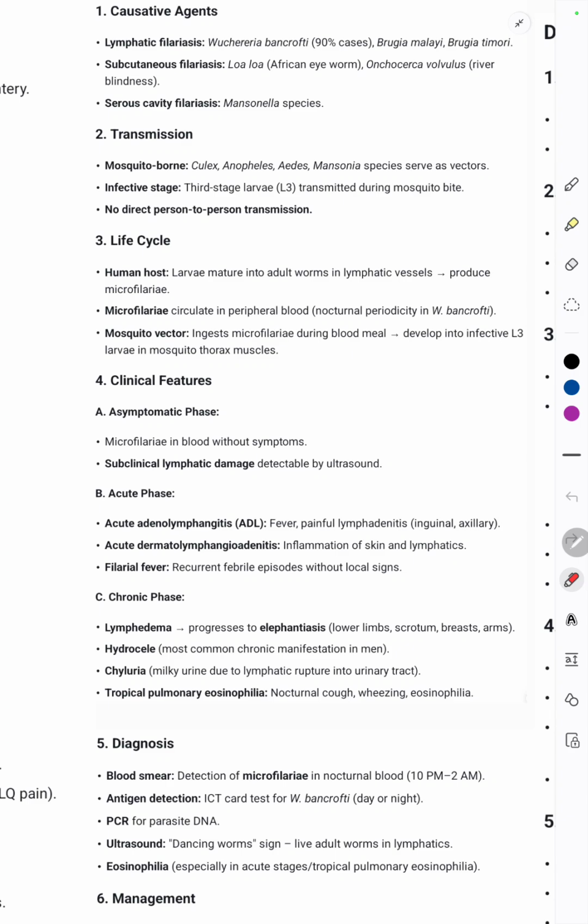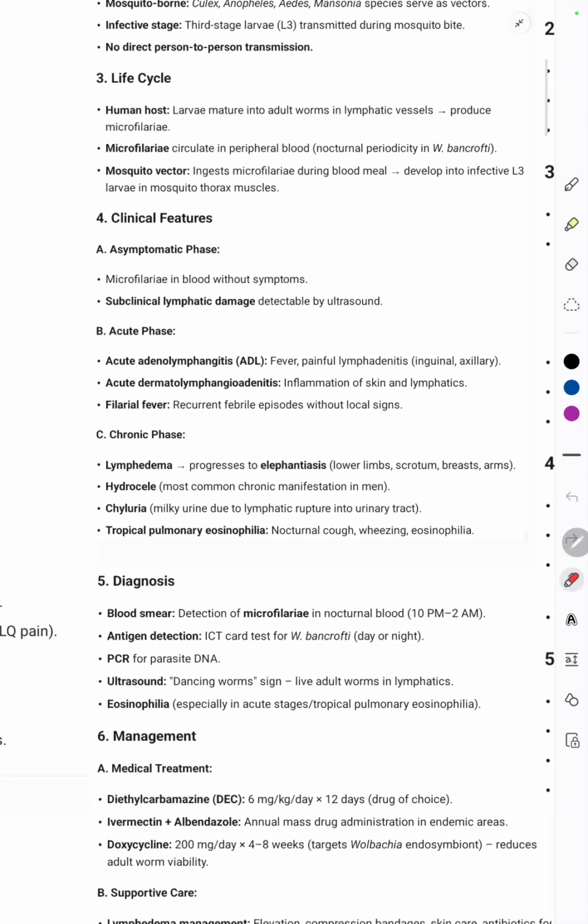Now, clinical features. It is asymptomatic in the initial phase. Then subclinical lymphatic damage happens. Next is the acute phase. In the acute phase, it leads to acute adenolymphangitis. It causes fever and painful lymphadenitis in the inguinal and axillary region. Then the next is dermatolymphangioadenitis, that is inflammation of lymphatics as well as the skin. And lastly is the filarial fever, where recurrent febrile illness episodes happen without local signs.